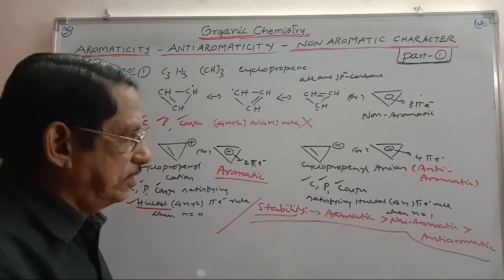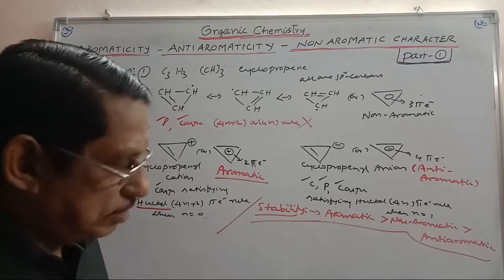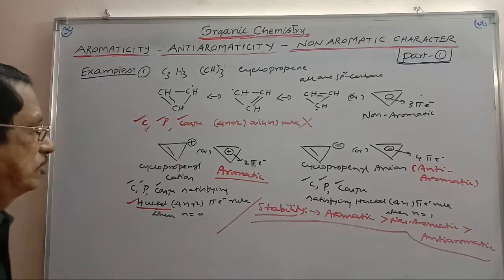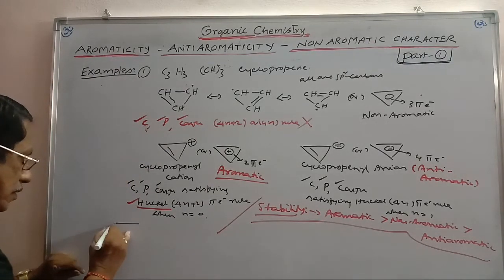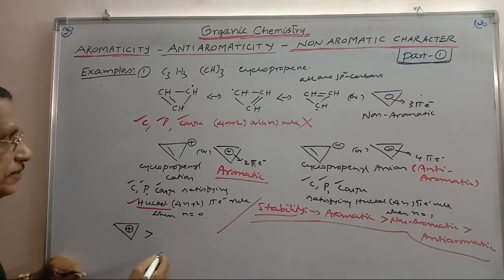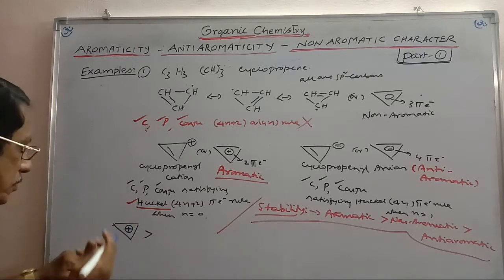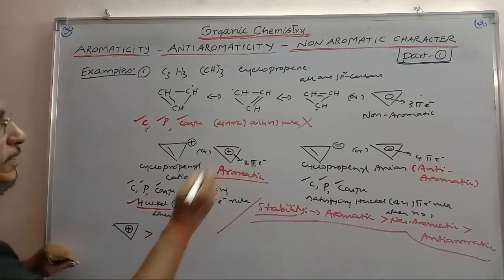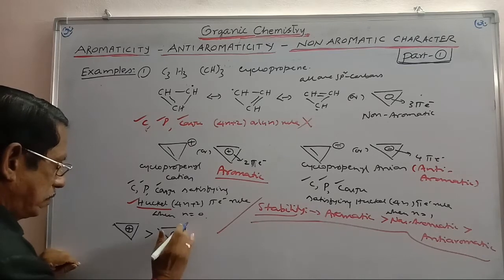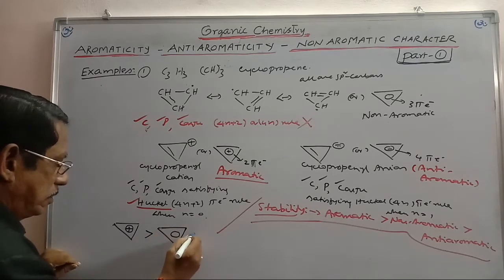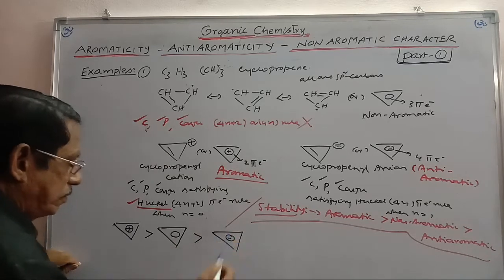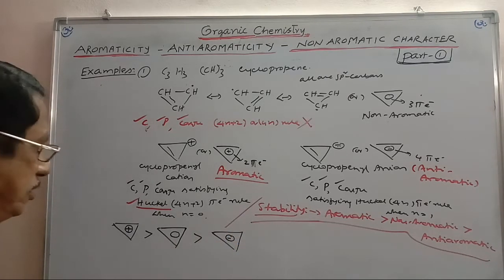Aromatic is more stable than non-aromatic, and non-aromatic is more stable than anti-aromatic. So this is the order of stability.